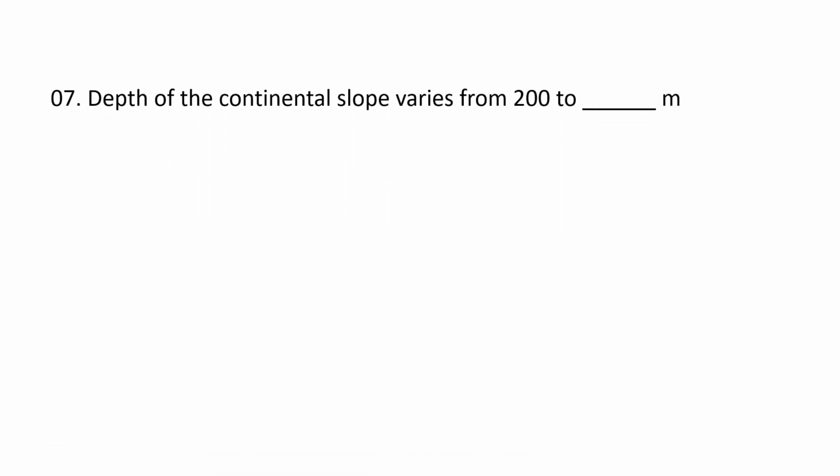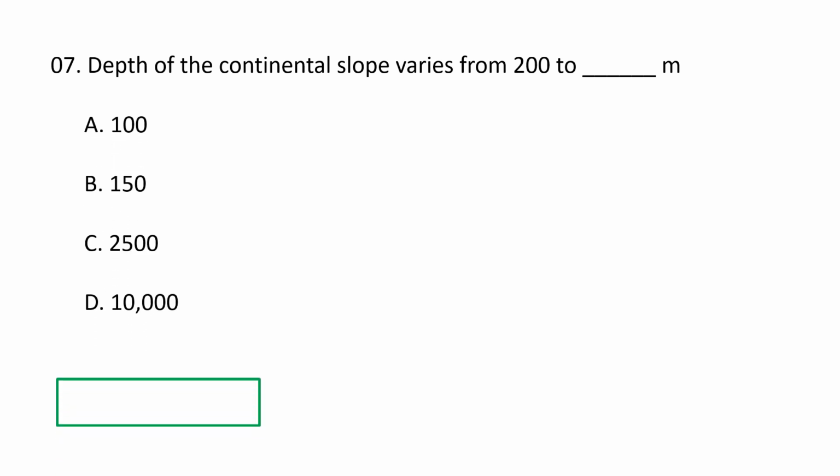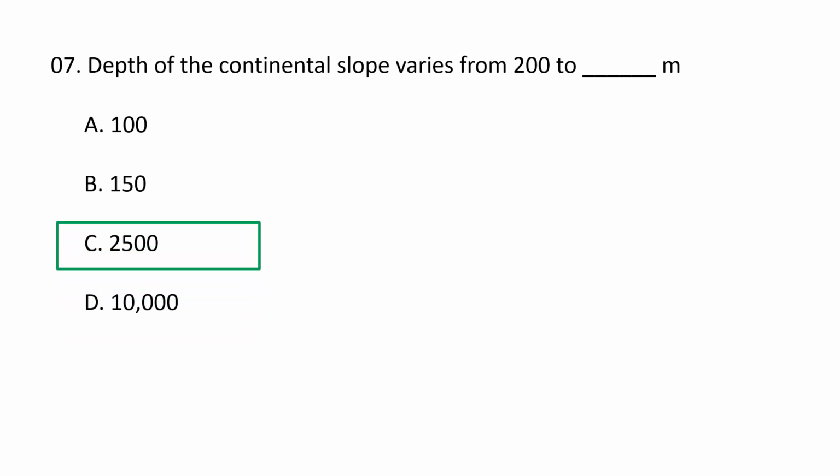Next question. Depth of the continental slope varies from 200 to how many meters? A. 100, B. 150, C. 2500, D. 10,000. Depth of the continental slope varies from 200 to 2500 meters.